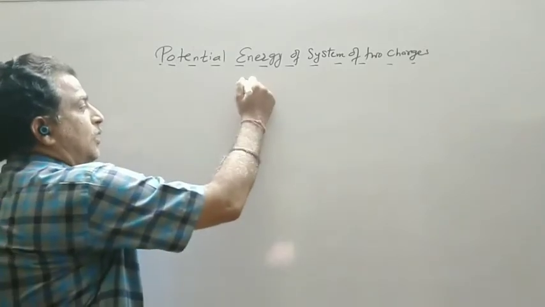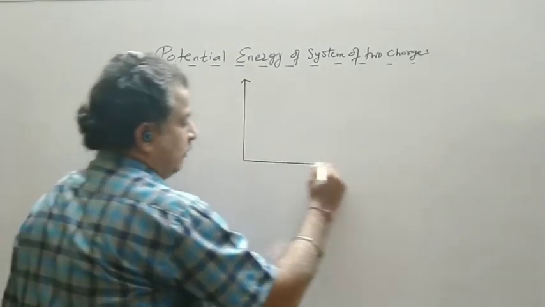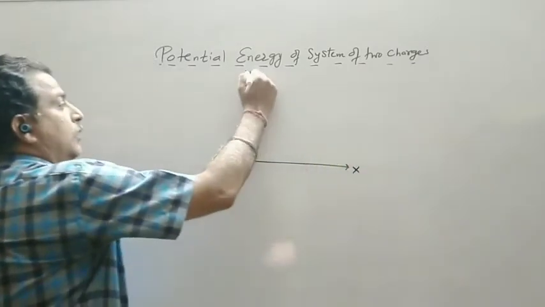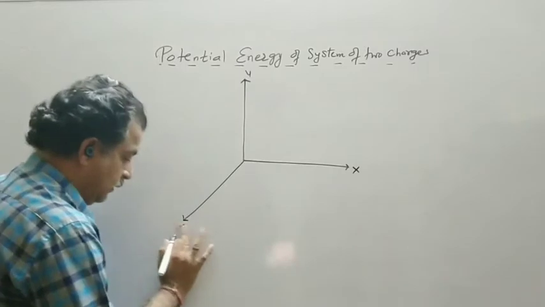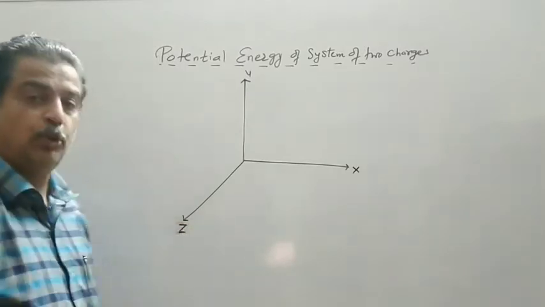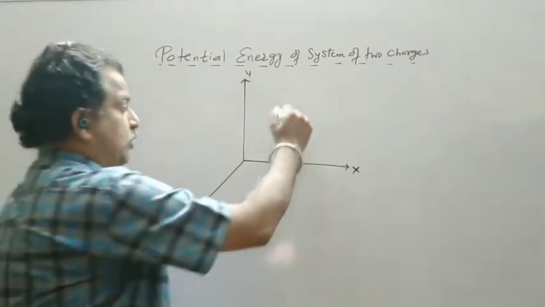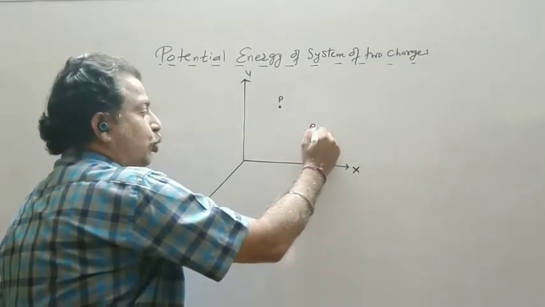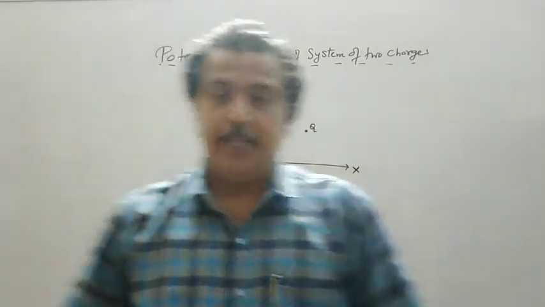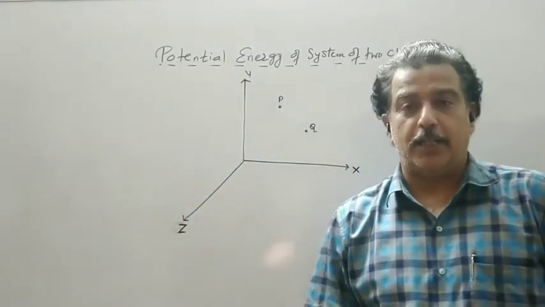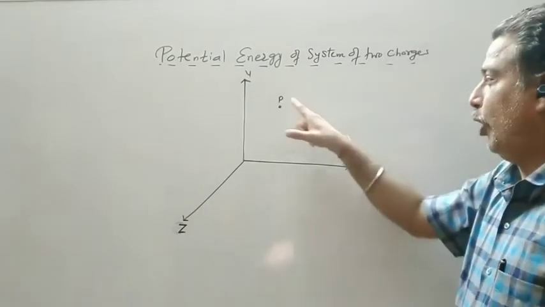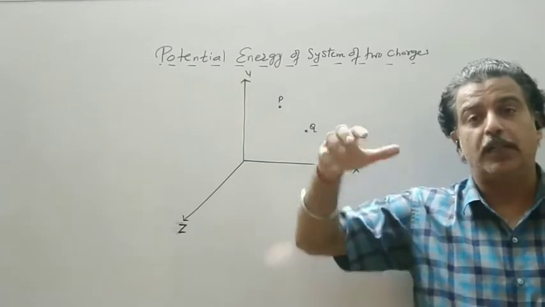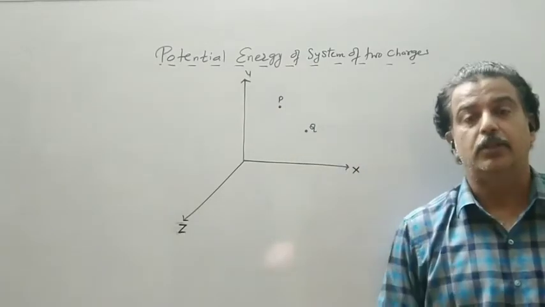Now whatever energy you spend to create that configuration will be called the potential energy of the system of two charges. So as we know, the system is our Cartesian coordinate system. This is your Cartesian coordinate system. Now suppose the 2 points are given to us. Suppose this is a point P and the another point is Q. It means arrange two charge at point P and Q. So I have to bring that two charge which are initially at infinite distance.